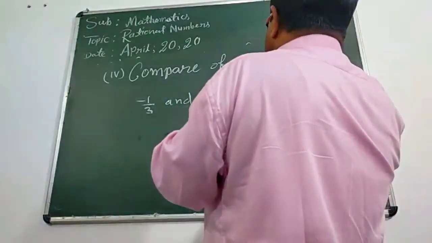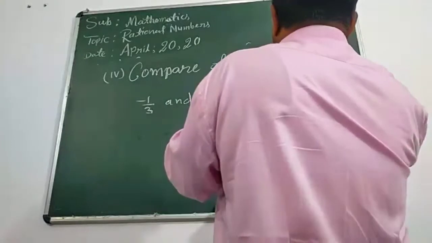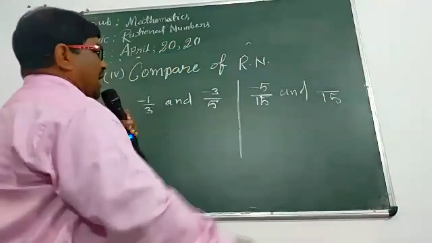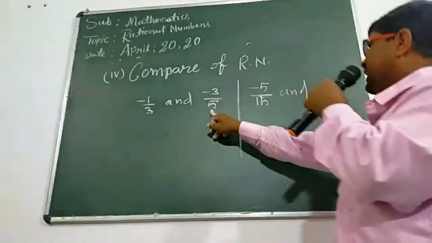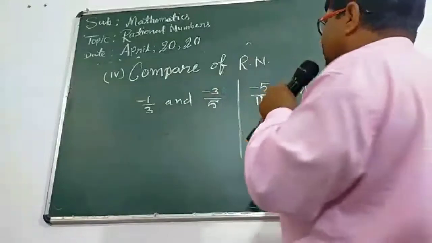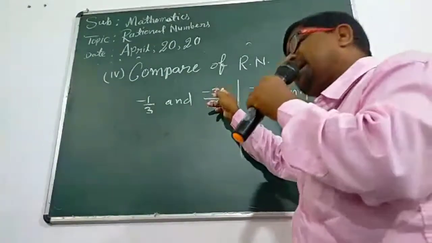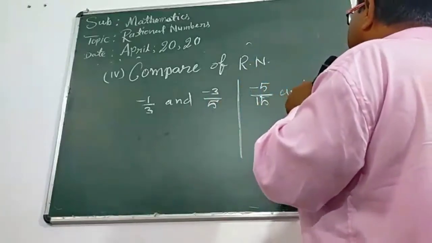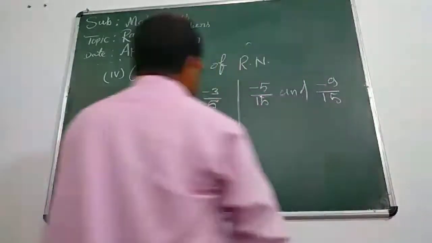Now the second rational. In the same way, you will write the LCM here. Now divide the LCM by the denominator 5. 5 times 3 is 15, so 3 is the quotient, and multiply 3 by minus 3, I mean the numerator. So 3 times 3 is 9. Here you can write minus 9.